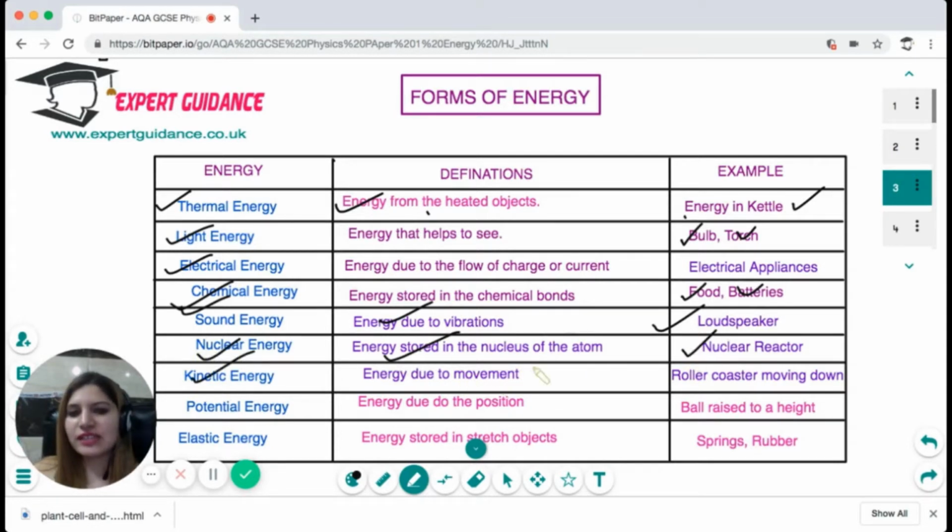Kinetic energy is the energy due to movement. For example, it is the energy in a roller coaster moving down. Potential energy is the energy due to position, for example, a ball raised to a height. And elastic energy is the energy stored in a stretched object, for example, springs and rubbers.